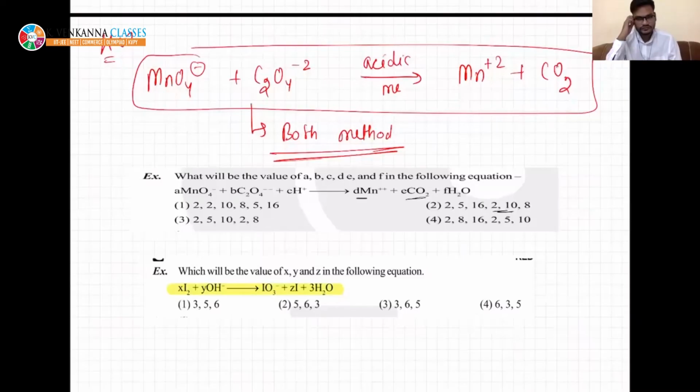We were discussing balancing of redox reactions, right? So I have given you some questions. One question was there. Okay, fine. So this was the homework which I have given you.